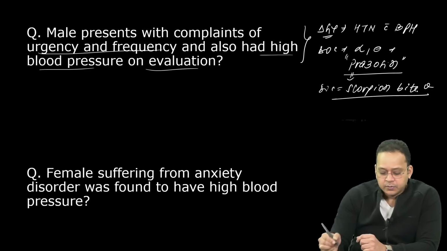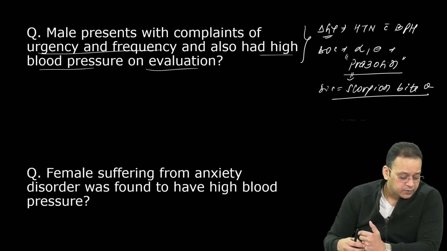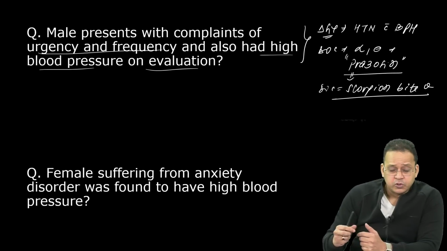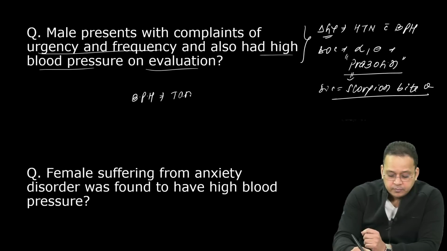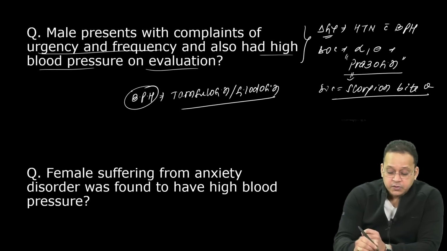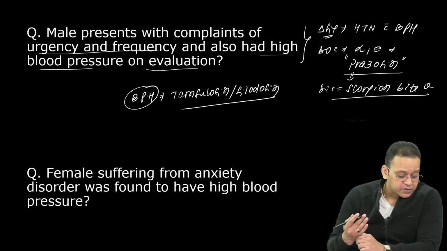It has been asked multiple times in your FMG exam, right? Excellent. Tamsulosin is not the drug of choice, guys. If they ask you only BPH, then your answer would be tamsulosin or silodosin in case of only BPH. But here, it is a case of hypertension with BPH.